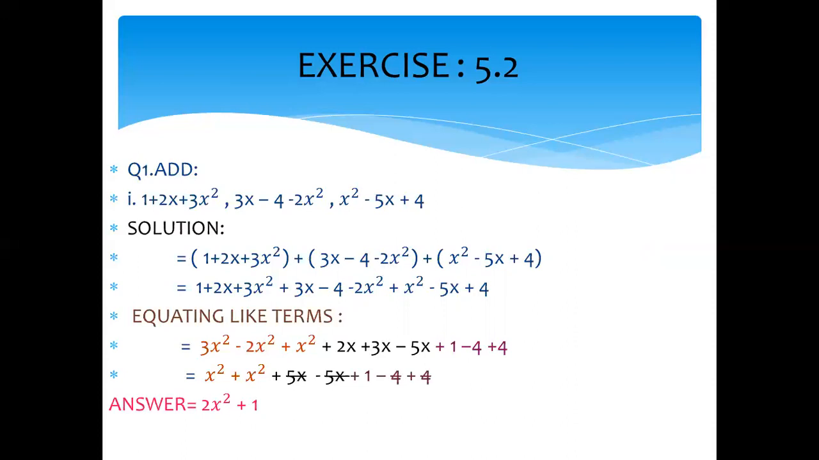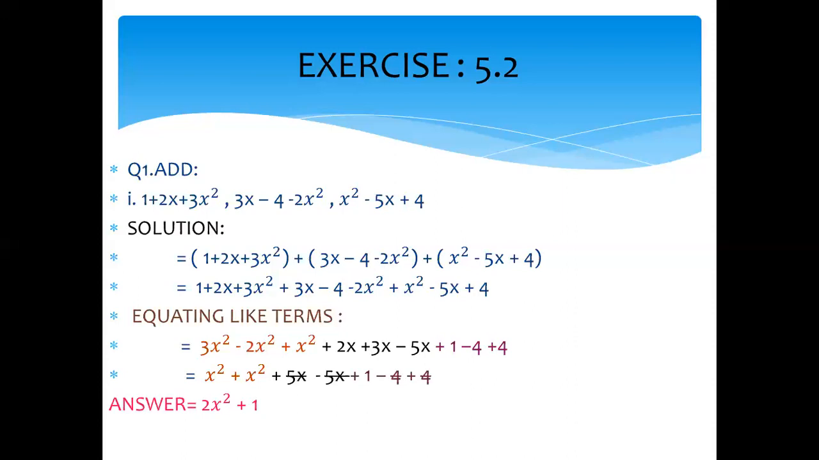Like terms mean you will write all the terms in one side which have the same powers, not the coefficient. You will see the powers. They are called the like terms. 3x square minus 2x square plus x square. Then you see in the expression after x square we have x plus 2x plus 3x minus 5x. And at the end we have the constant terms 1, minus 4 and plus 4.